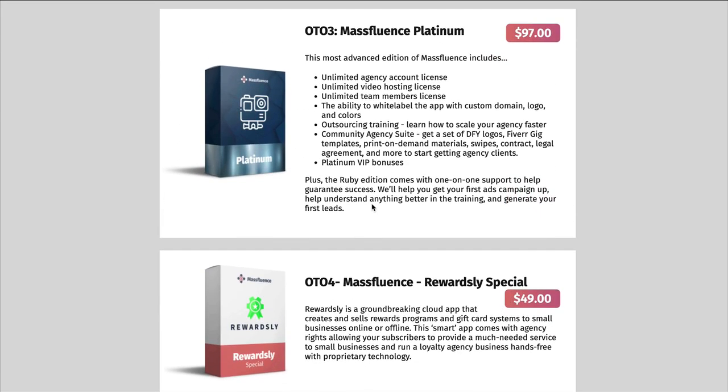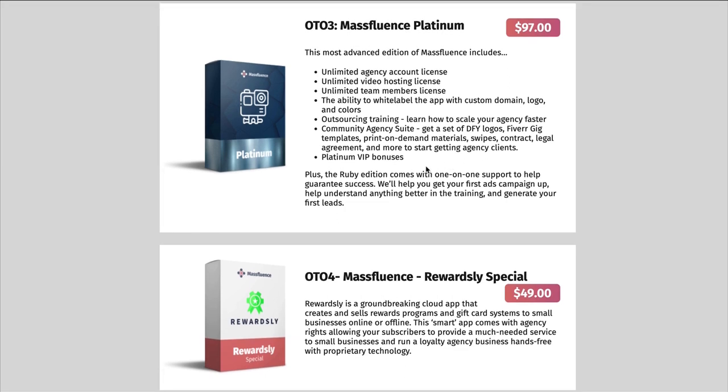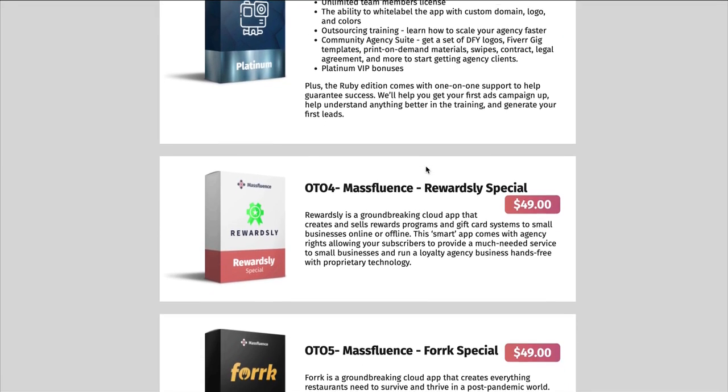OTO number 3 is their platinum level. The main thing about this is that you get to white label the app. So that means that you can use this app and give it whatever name that you like to help the branding of your own business, okay? And you get a complete set of done-for-you logos, Fiverr gig templates, print-on-demand materials, all that type of thing.